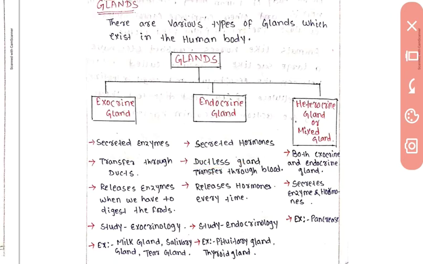After that, it transfers its hormone through the blood. Next is it releases hormone every time, meaning exocrine gland releases its enzyme at the time of digestion, but endocrine gland releases its hormone every time.